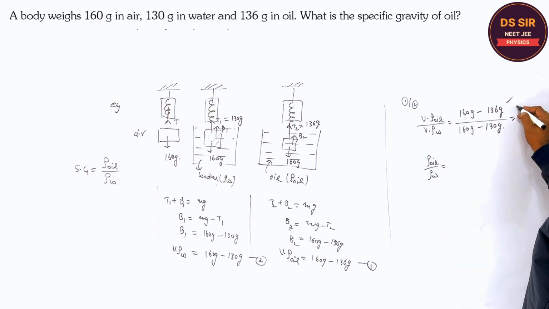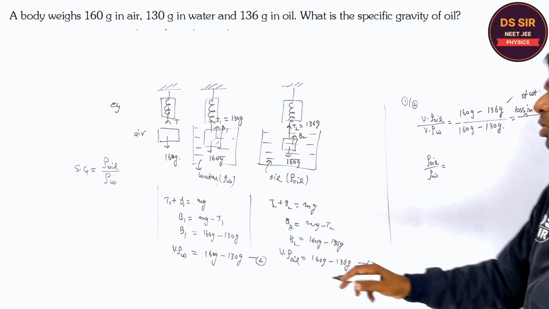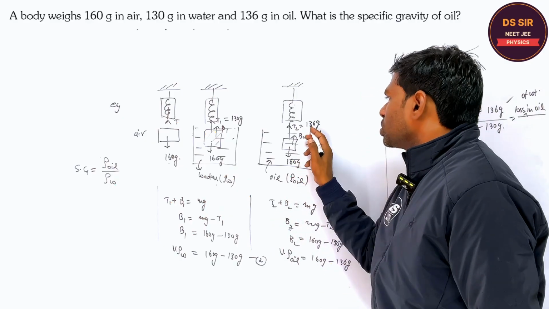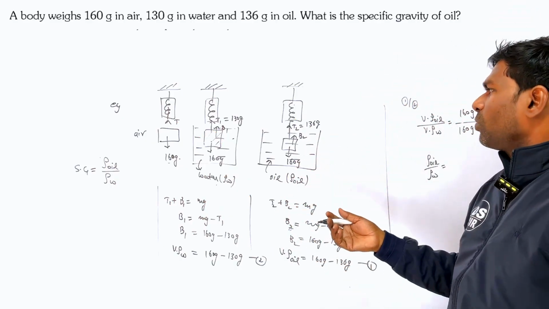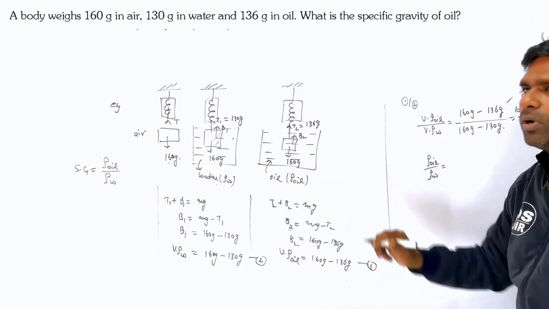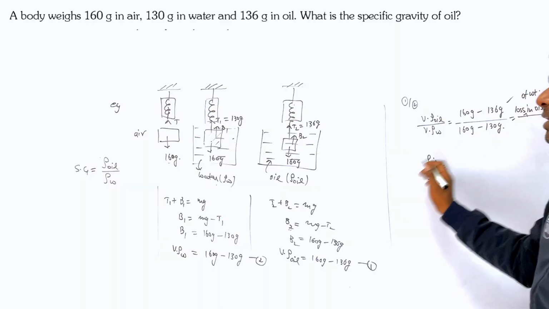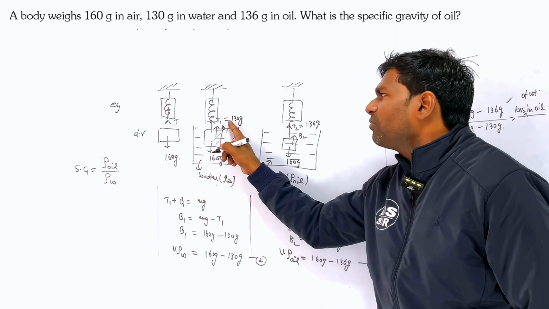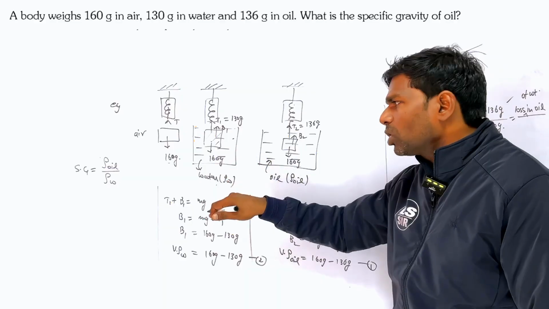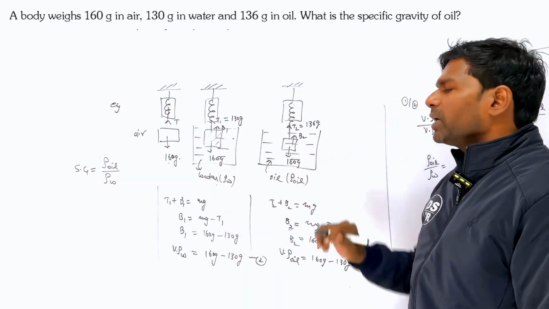This is nothing but loss of weight in oil. Although it is 160 and this is showing 136, so what is the loss? The B2 is equal to the loss. And what is this? It is 160 in air and in water it is 130. So the loss also occurs in water, also in liquid.